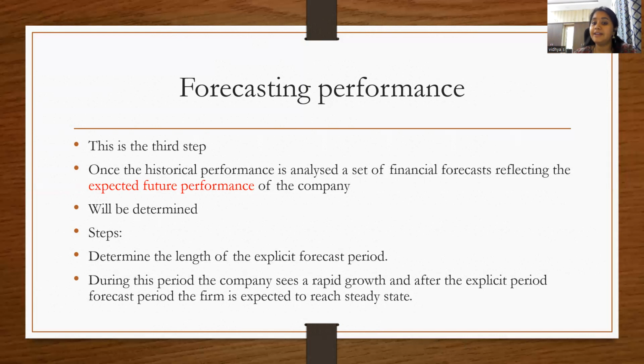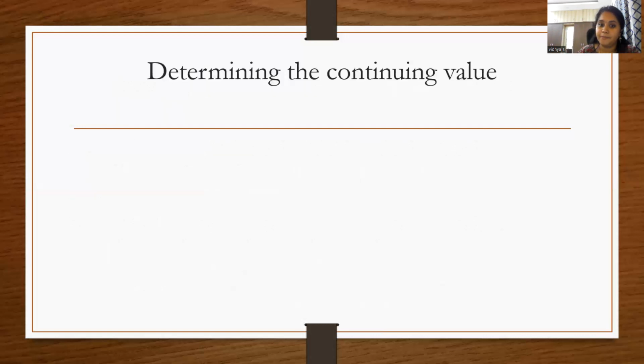During the period, the company sees rapid growth. After the explicit forecast period, the firm is expected to reach a steady state. That steady state is known as a terminal value. Up to 5 years, it's going to be your high growth period. Post that, you will have a terminal value, known as the stable growth period. So the base year, the high growth, and the stable period. In that, you're going to find what your cash flow is over a period of time, whether it's an increasing trend or a decreasing trend. Post that is where you're going to calculate your cost of capital, that is your weighted average cost of capital, for the high growth period as well as for the stable growth period.